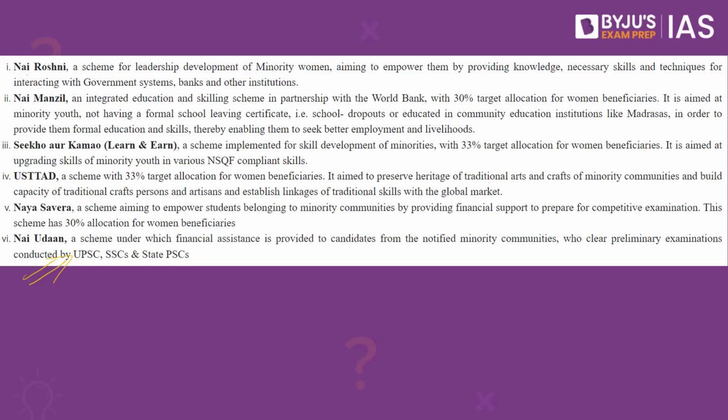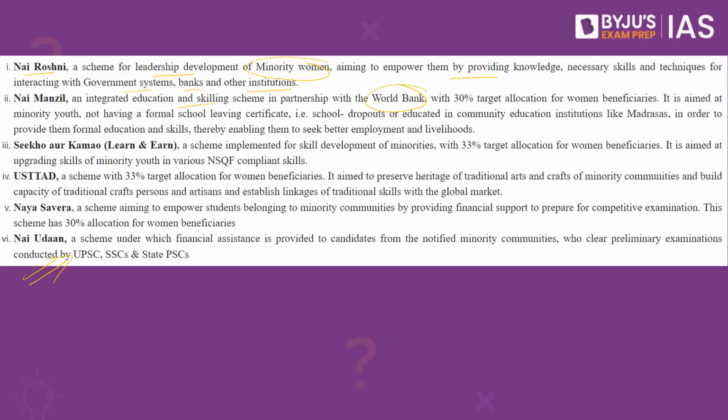First, what we have is the Nai Roshni, which happens to be a scheme for leadership development of minority women, aiming to empower them by providing knowledge, necessary skills and techniques for interacting with the government systems, banks and other institutions. This is Nai Roshni. Then we have Nai Manzil, which is an integrated education and skilling scheme in partnership with the World Bank. So this is a program where the World Bank is also providing some funding.